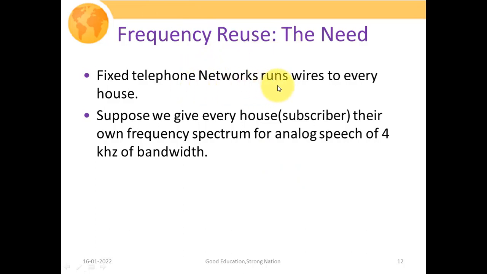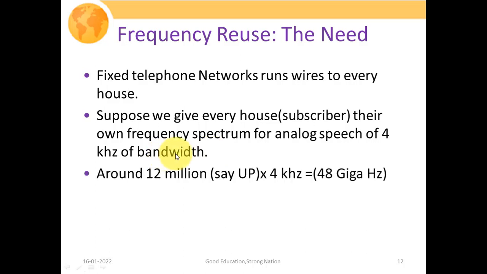Suppose that fixed telephone networks run wires to every household. So this is your wired infrastructure network, and suppose we have given every household or subscriber their own frequency spectrum for analog speech, which consists of 4 kilohertz of bandwidth. So if for individual users we have allocated this 4 kilohertz frequency band for voice communication, then what will be the bandwidth requirement? Let us consider the case of Uttar Pradesh, where we are assuming that there are 12 million subscribers, and if each individual subscriber has this 4 kilohertz bandwidth, then the bandwidth requirement for this communication system turns out to be 48 gigahertz.